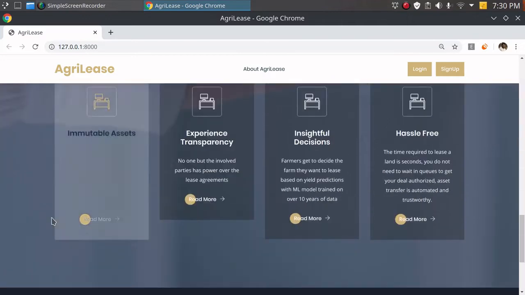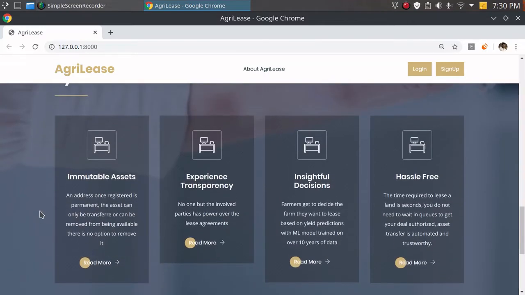Let me come to the main features. The first important feature of this particular application is immutable assets. So once an address is registered as a permanent land, it can never be deleted. It can just be transferred from one person to another. So let's say if there is a lease, it will be transferred from the company to the farmer, and then after the expiration, again from the farmer to the company. But there's nothing like you can delete it in between. So security. Then transparency, since no one else is involved, only the particular parties, there is transparency between the parties.